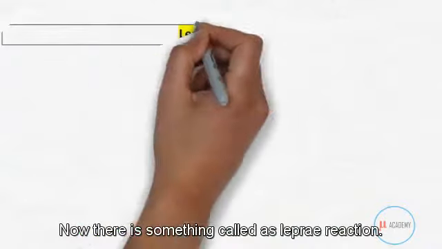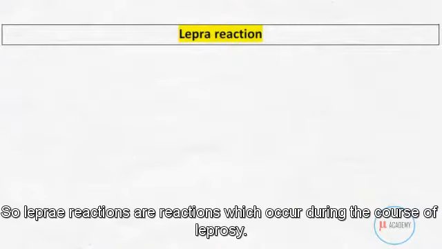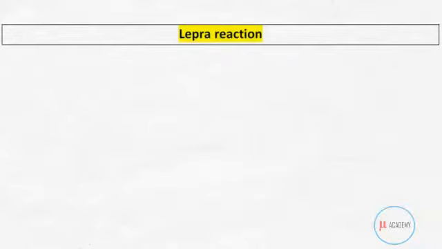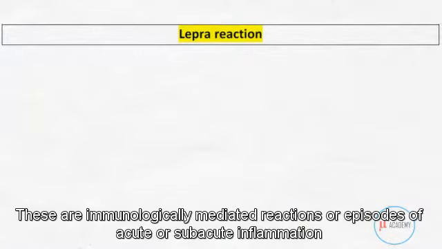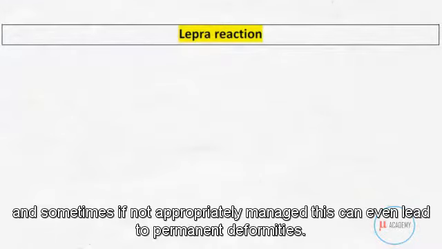Now there is something called lepra reaction. Lepra reactions are reactions which occur during the course of leprosy. These are immunologically mediated reactions or episodes of acute or subacute inflammation, and sometimes if not appropriately managed, this can even lead to permanent deformities.